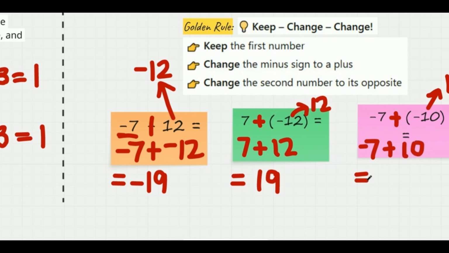To add numbers with different signs, we subtract the smaller from the bigger number. So this would be 10 minus 7, which is 3, and then take the sign of the bigger number, 10, which is positive. So the final answer is positive 3.